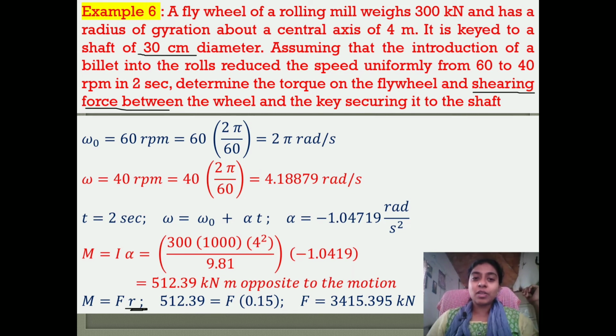The diameter of the shaft is given as 30 centimeter. Sorry, the diameter is 30 centimeter, that means it is 0.3 meter. So, the radius is 0.15 meter. Now, force is equal to 3415.395 kilonewton.